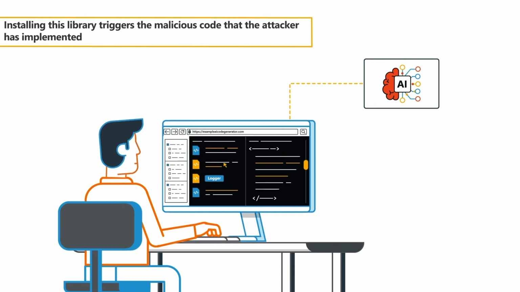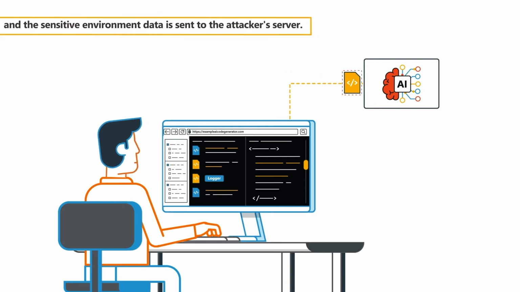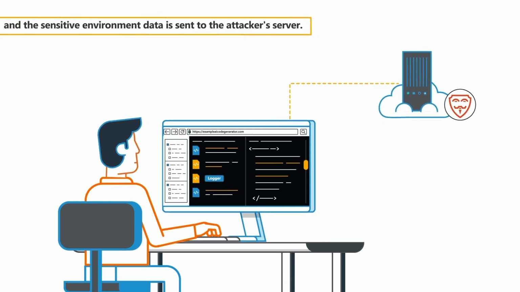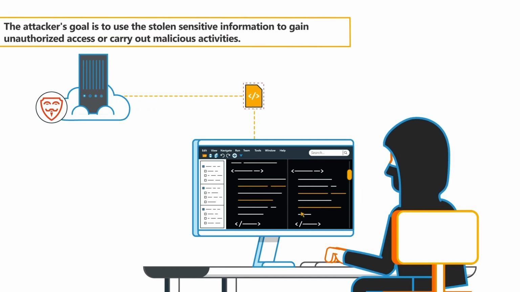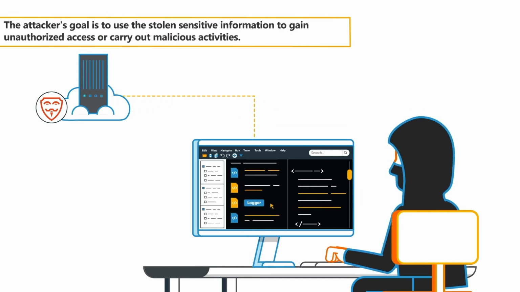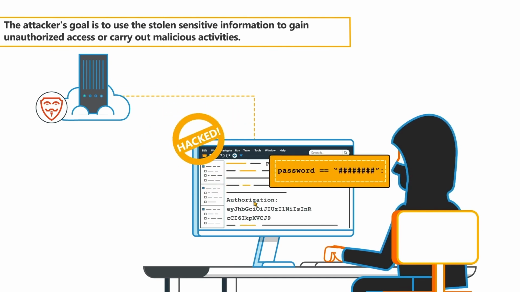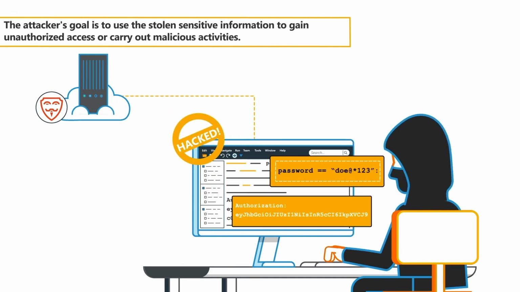Installing this library triggers the malicious code that the attacker has implemented, and the sensitive environment data is sent to the attacker's server. The attacker closely monitors the situation, knowing that the unsuspecting developer has unknowingly imported the fake logging library. The attacker's goal is to use the stolen sensitive information to gain unauthorized access or carry out malicious activities.